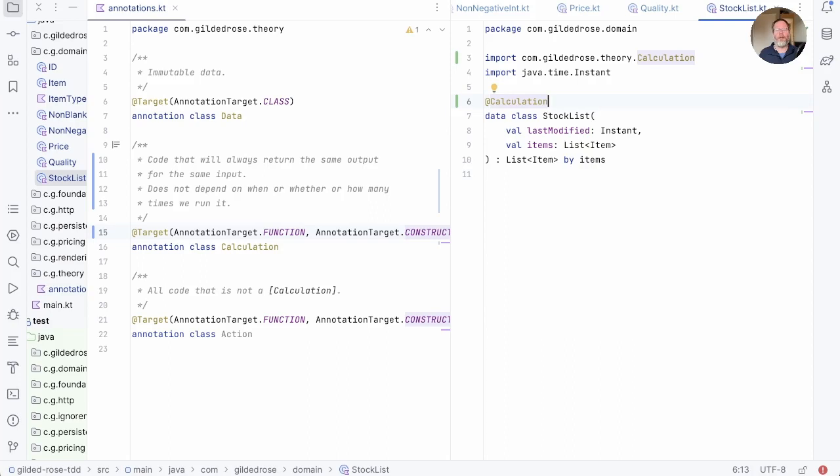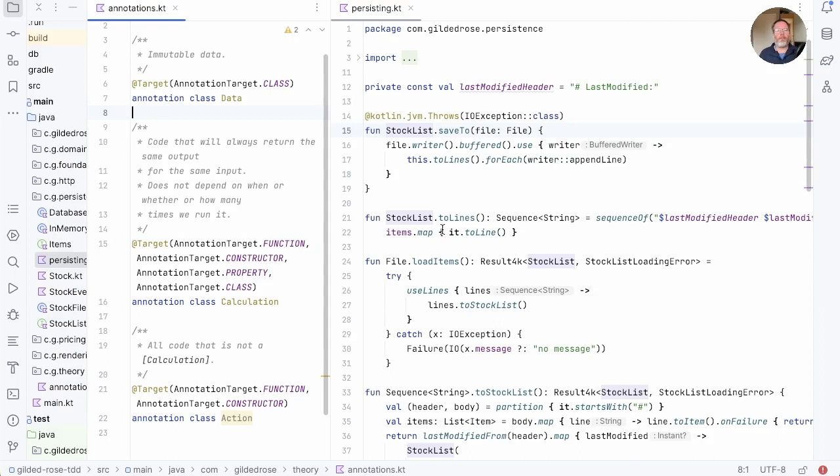So far, everything we've annotated has either been a calculation if it's callable, or immutable data if it's data at all. And so you may be saying, well, annotating everything seems a bit pointless. And I think you'd be right, except that this situation is no accident. Experience has taught me over the years to make all of my data immutable, and as far as possible to make my functions into calculations. So that now is just the way that I write code, and as I'm writing Gilded Rose, it shouldn't be surprising that Gilded Rose looks like that. So instead of confirming that everything is data and calculations, let's go looking for the places where that isn't true.